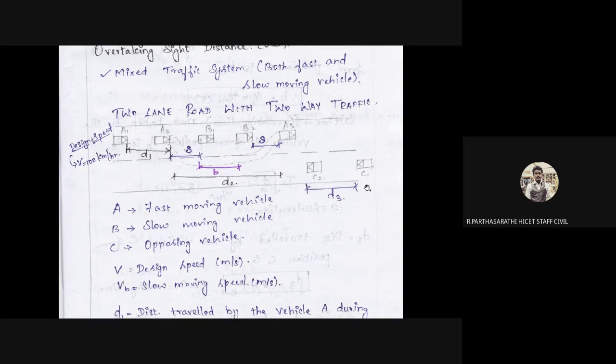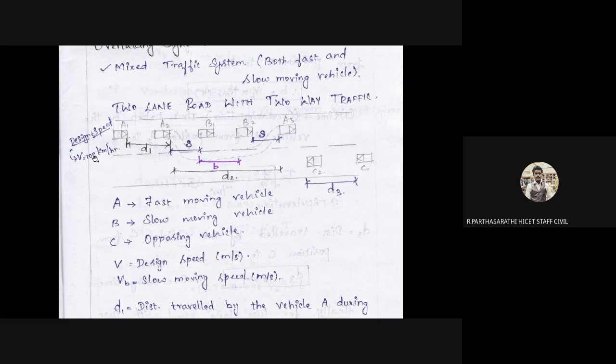So C is the opposing vehicle. V is the design speed, which we have to maintain at 100 kilometers per hour. VB is the slow-moving speed. We do not have to identify the slow-moving speed here.